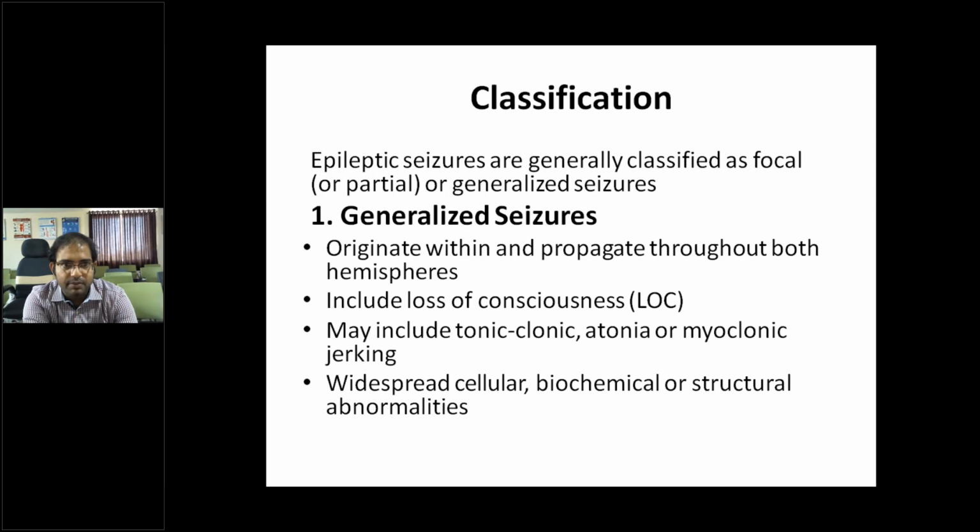So if we classify epileptic seizures, they are generally classified as focal or partial, or generalized seizures. Generalized seizures originate within and propagate throughout both hemispheres. Somewhere it will originate, but immediately it propagates throughout both hemispheres, and there is always associated loss of consciousness. They may include tonic-clonic, atonic seizures or myoclonic jerking. Okay, widespread cellular and biochemical or structural abnormalities can occur.